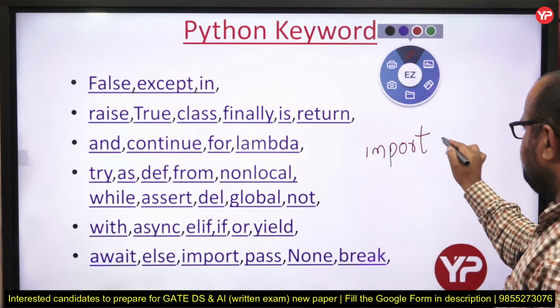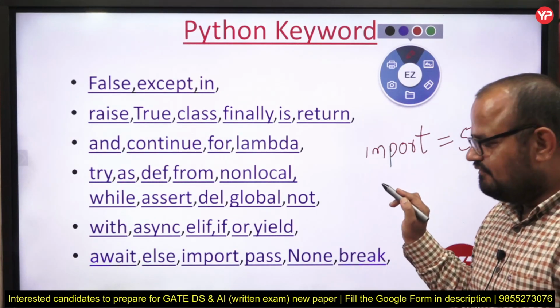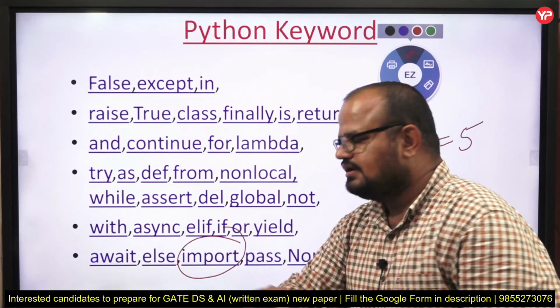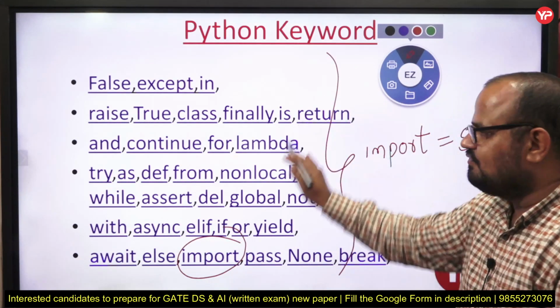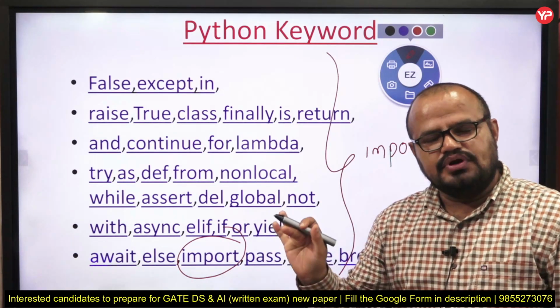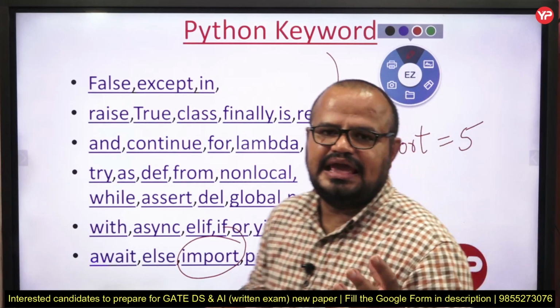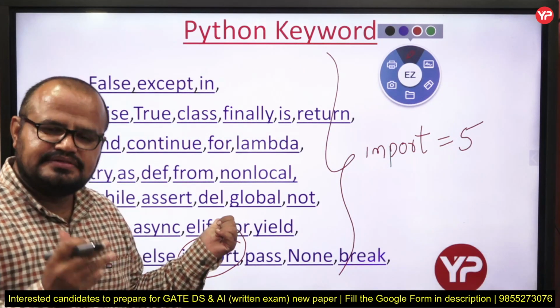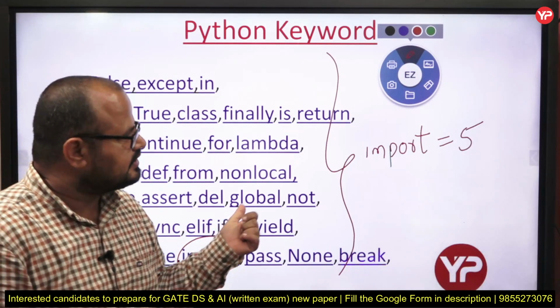So just write import equal to 5. That is not allowed. Why? Because import is a keyword. So you cannot use any of these words for a variable name. Fine, my dear students, because they have some specific purpose. That's why Python does not allow this type of keyword.